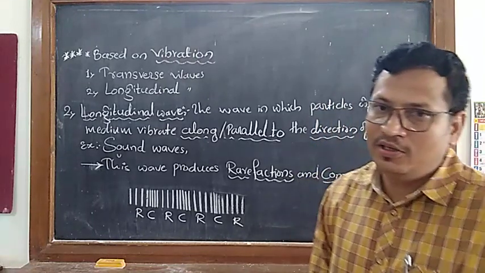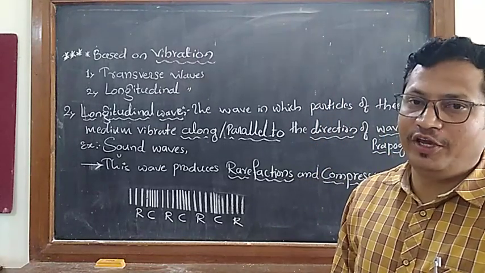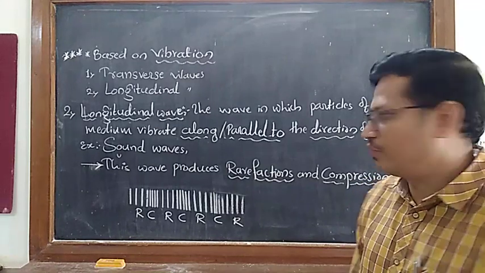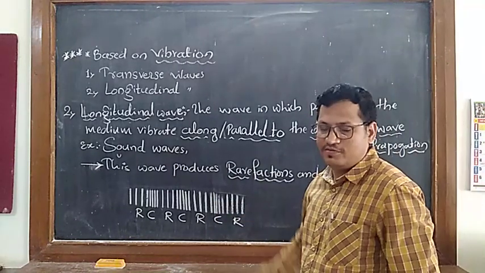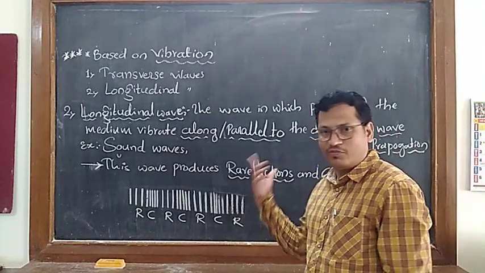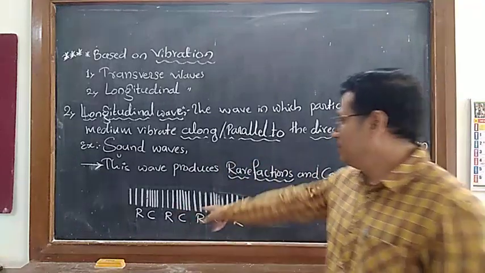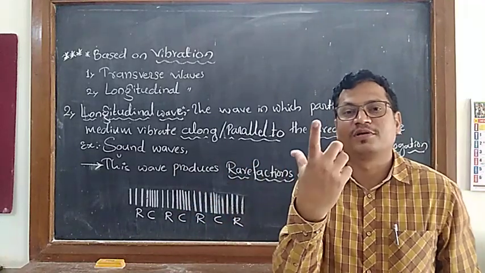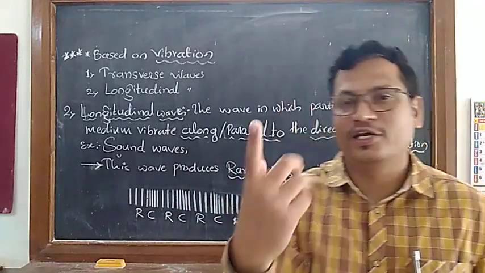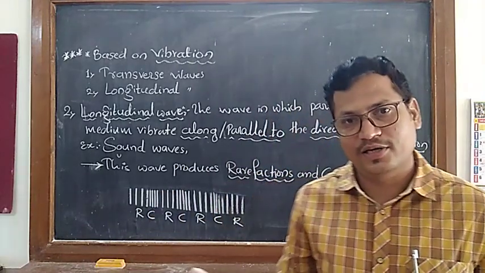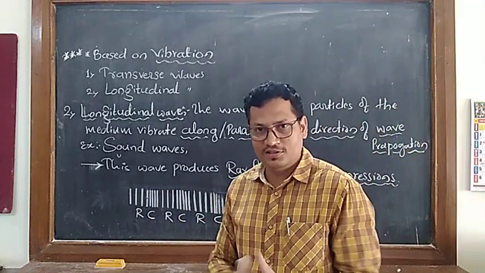That is called as what? Longitudinal wave. Okay, these are sound waves. Whatever I speak, it will reach in this form: rarefaction, compression, rarefaction, compression, like that. Correct? I hope you got this.